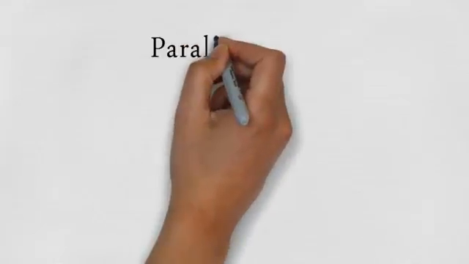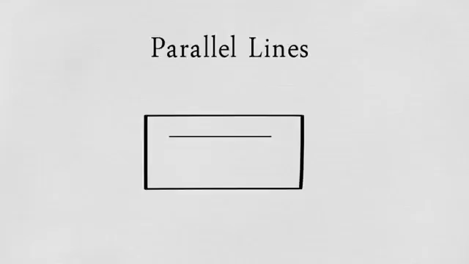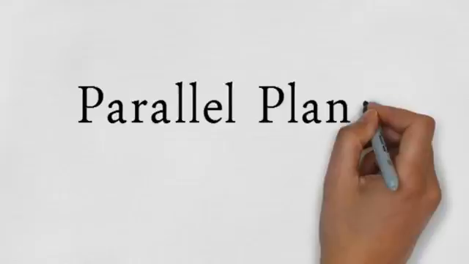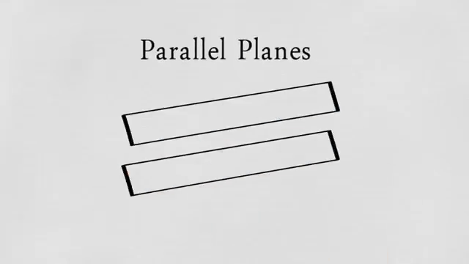Parallel lines. Lines in a plane which do not meet, that is, two lines in a plane that do not intersect or touch each other at any point, are said to be parallel. Parallel planes. Parallel planes are two planes that do not intersect.